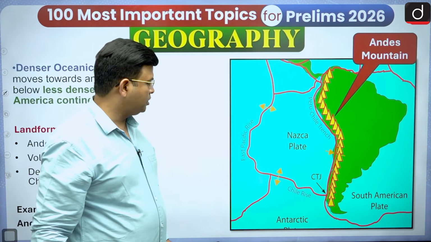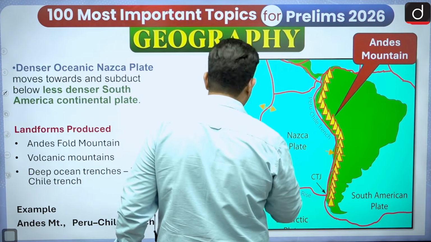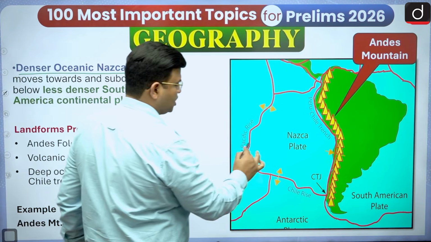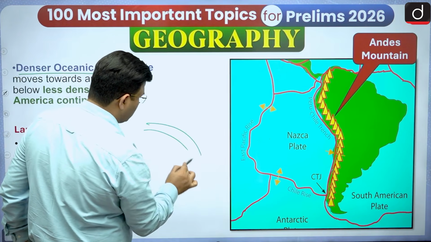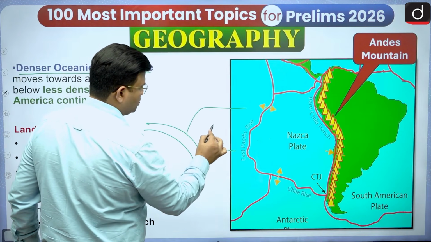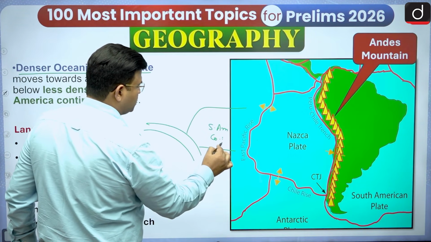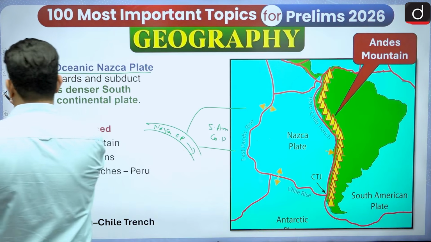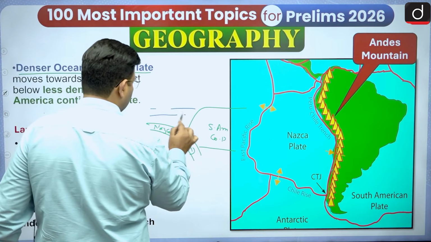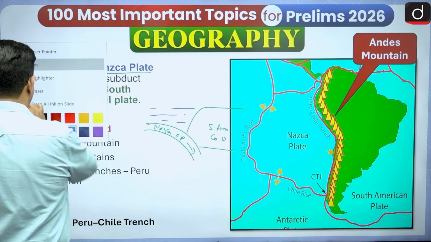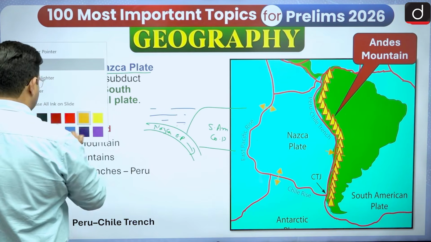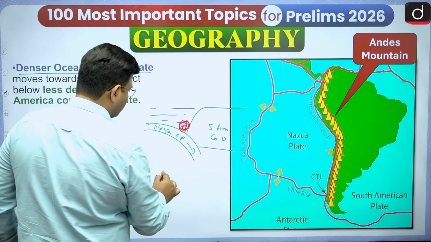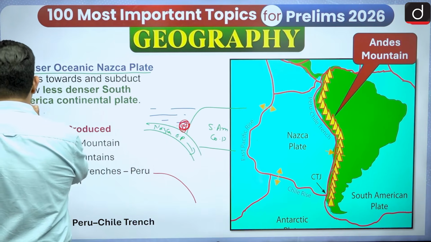Again you can watch it, when I am talking about the denser oceanic Nazca plate, it is going down. Here this is the South American continental plate, and here it is the Nazca oceanic plate, going down. In this region the ocean is there, and from this side the river has deposited lots of sediment. Under compressional force it will convert into